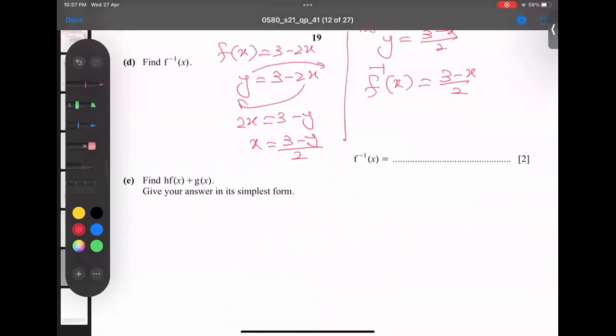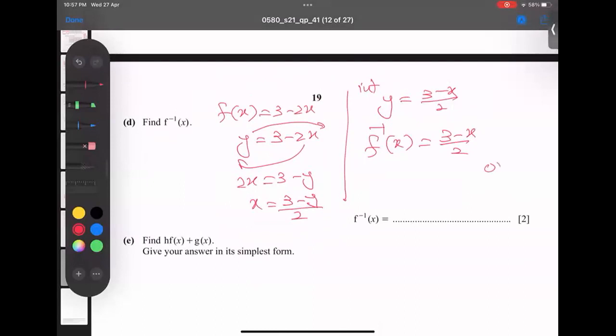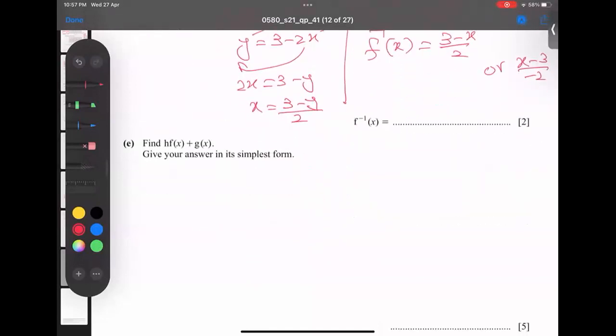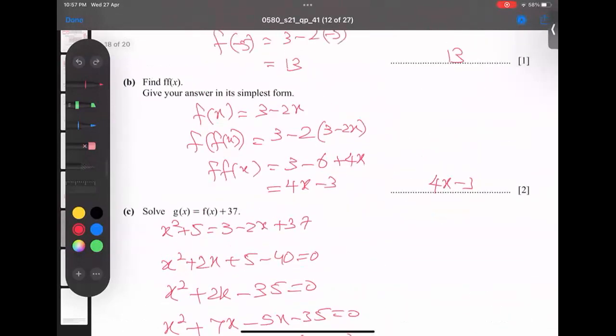Okay. Some students got another answer. For example, they get (x minus 3) by minus 2, which is also correct. Both answers are right. Let's go for the next one. So what is this one? Put f in h first of all. Put f in h. So f in h.